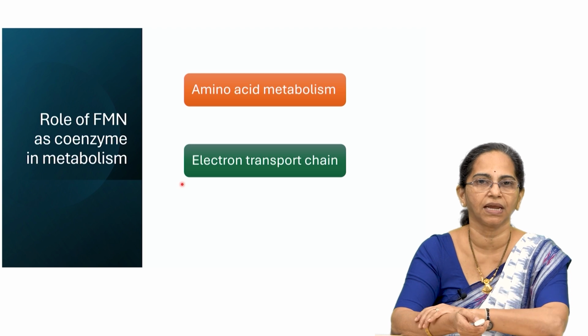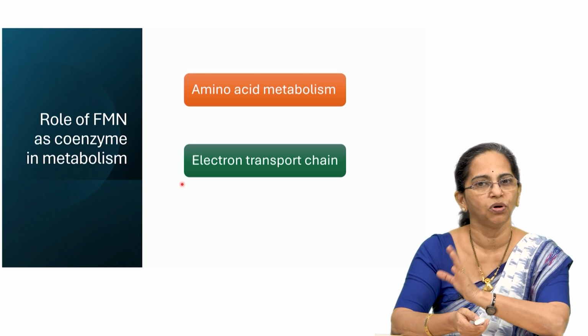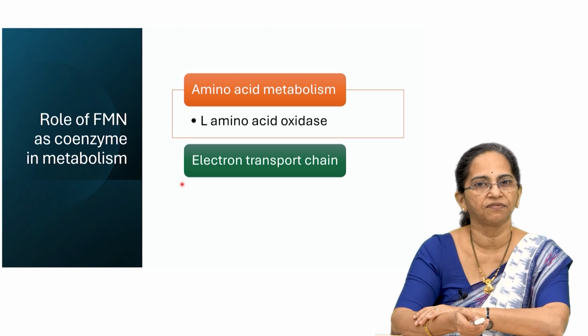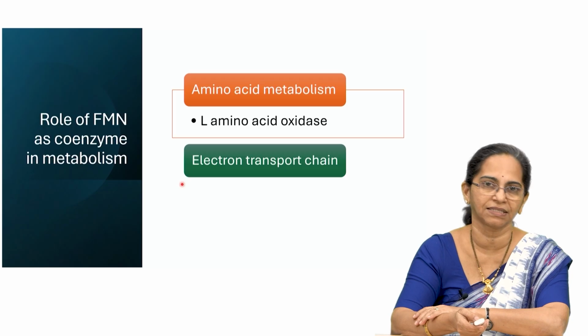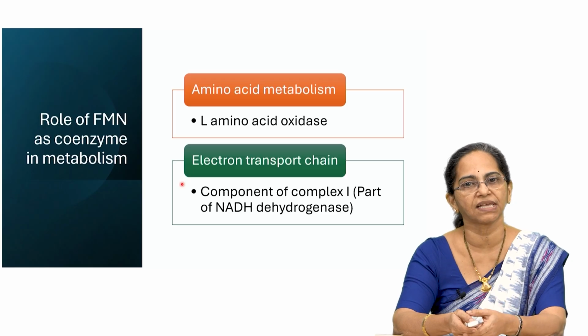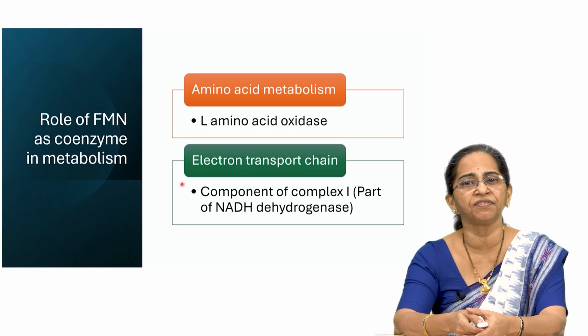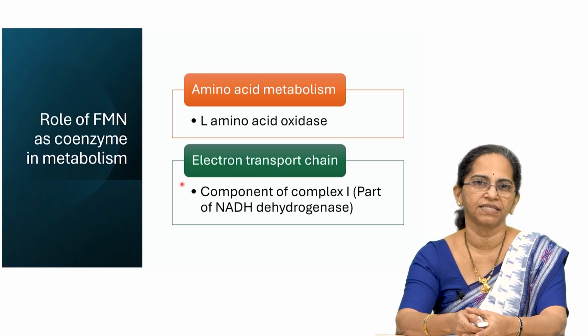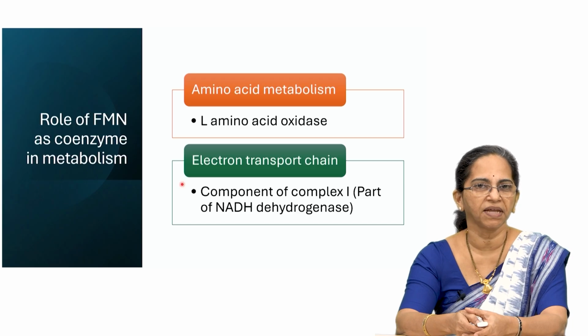This is the place where ATP is made. So, you need it for the action of the enzyme L-amino acid oxidase, that is for amino acid metabolism, and in the electron transport chain there are many complexes, and which is the complex which has FMN? The role of FMN is in complex 1. So, in complex 1 you have the role of this.